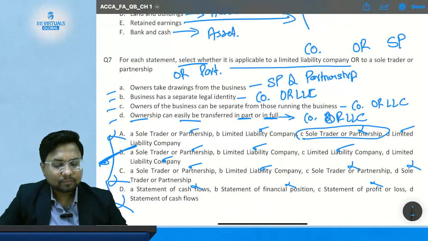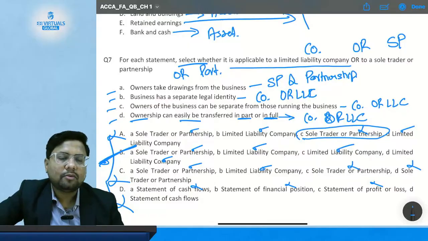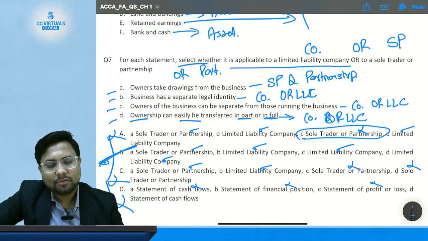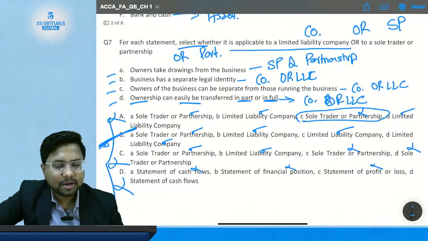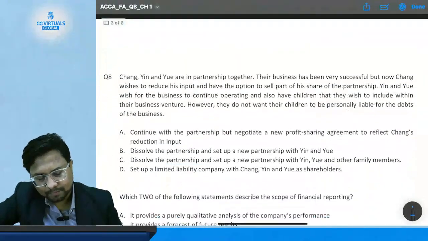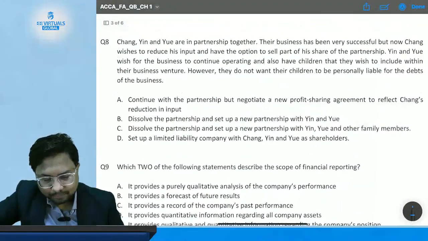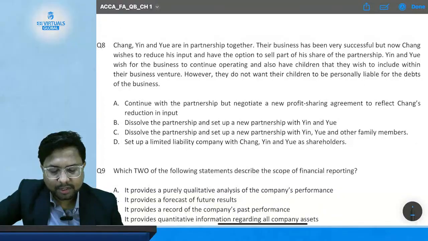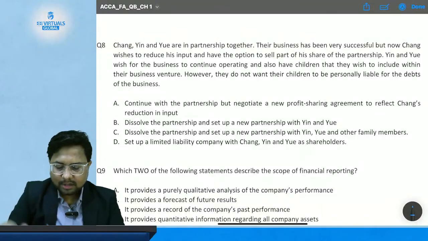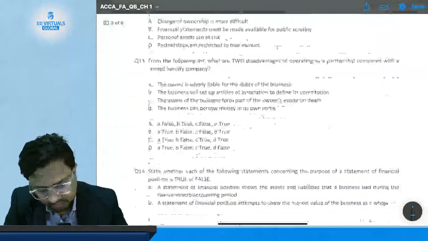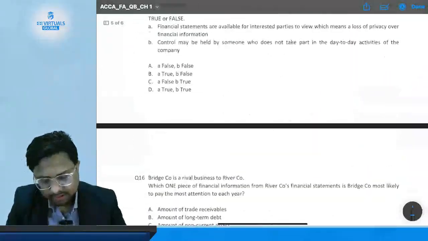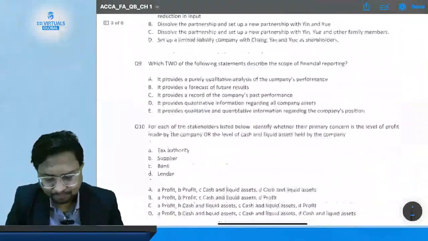You are going to face these kinds of questions only because these are taken from the ACCA study hub. Okay, now let's come to question number 8. Okay, I think I have given you some homework. Is this question number 8 which was homework? I think so. Okay,